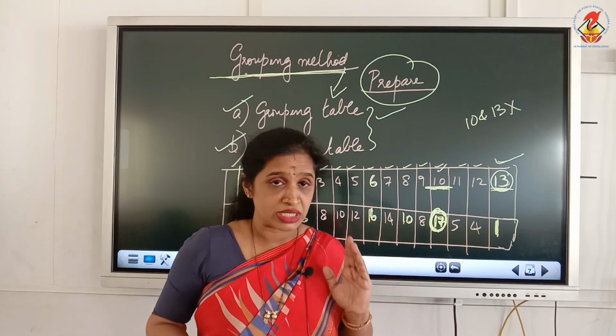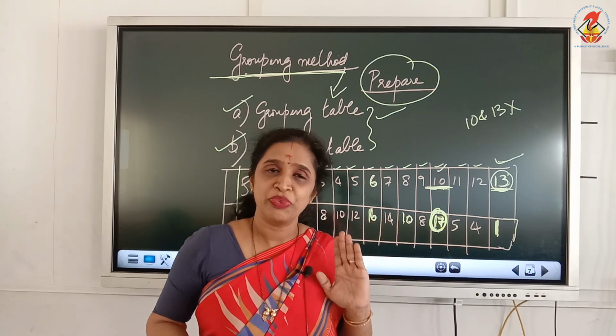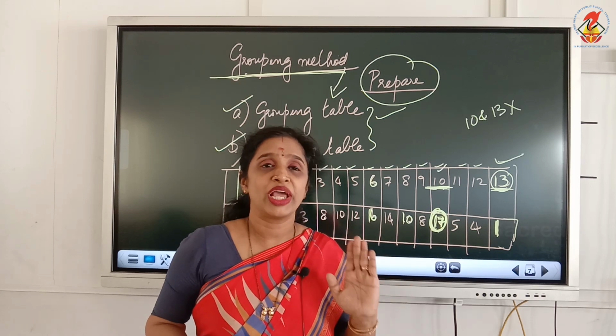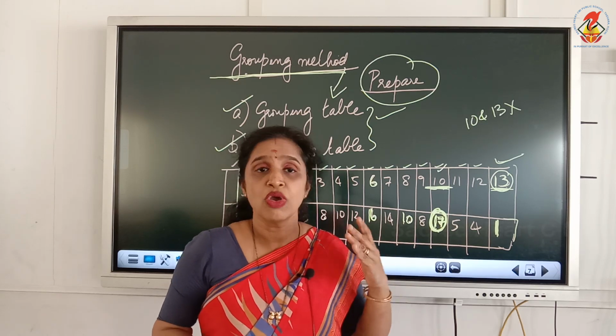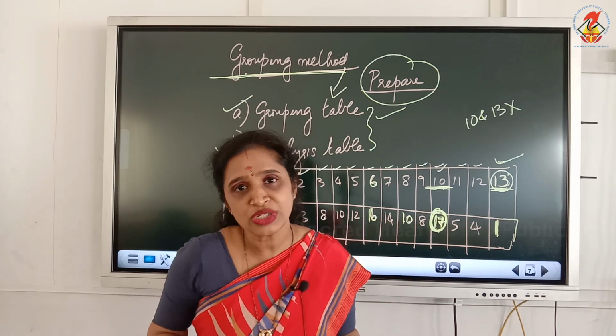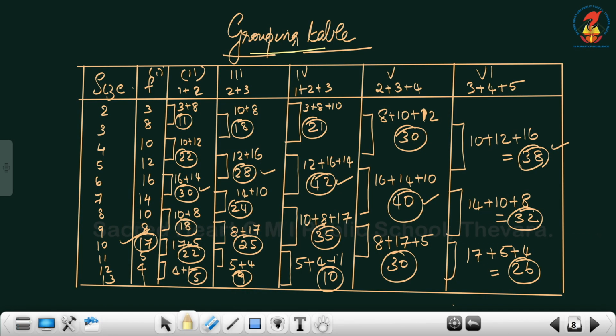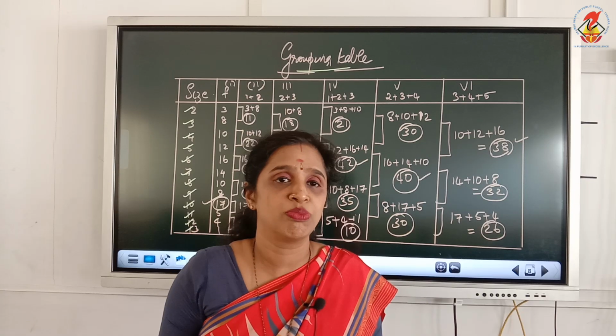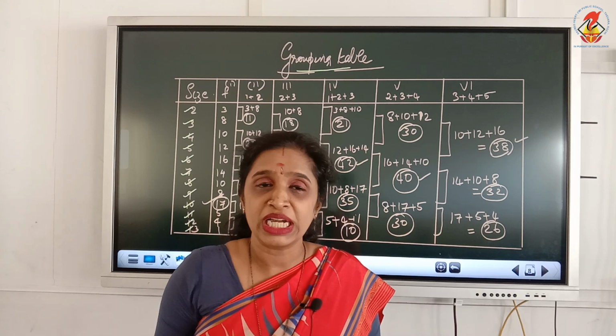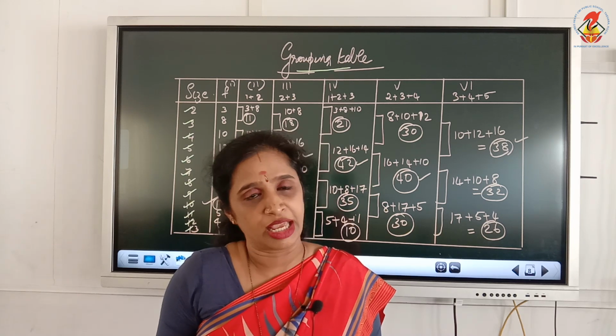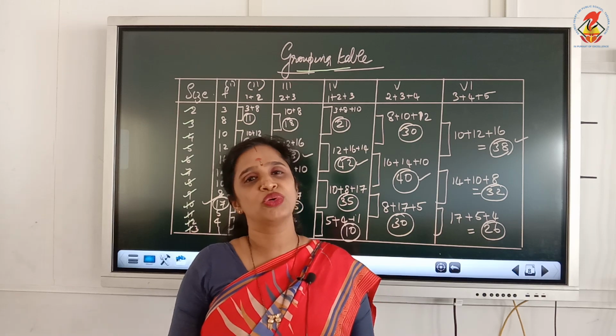Now, grouping method, once again I am telling you, will be used when two x values have got the same highest frequency, or it can be used in other circumstances too. This is the grouping table which I have framed out for you. Size is given as 2, 3, 4, 5, 6, 7, 8, 9, 10, 11, 12, 13. Now, how to frame a grouping table? In this discrete series, to find out the mode, you have to make a grouping table as well as an analysis table. What is this grouping table, and how do we frame it?